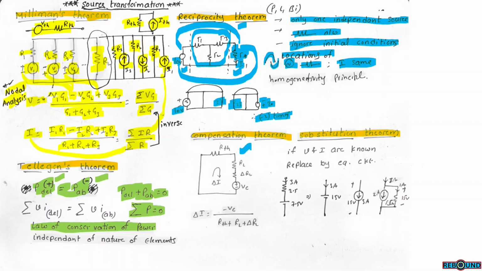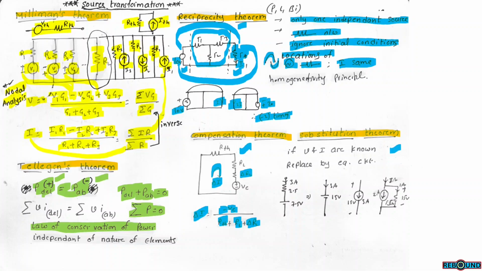Compensation theorem means that for a small change in load resistance, there will be a change in current. So I equals V by R. In the circuit, this is the current, and the total circuit current is V divided by the total resistance, RTH plus RL plus the change in RL. The sign is as per the current flow direction.